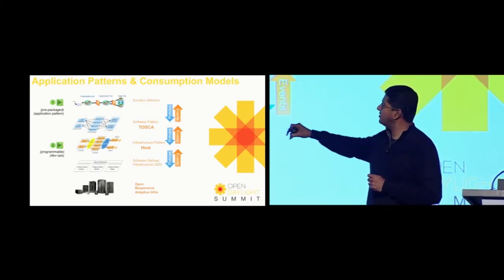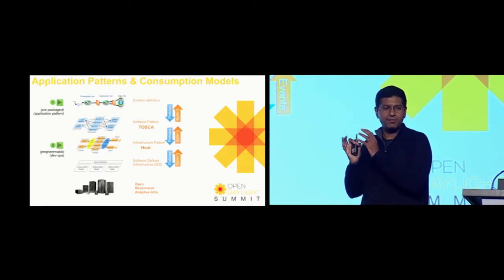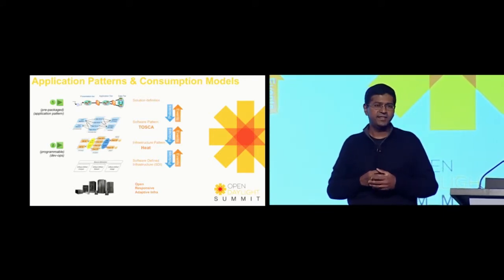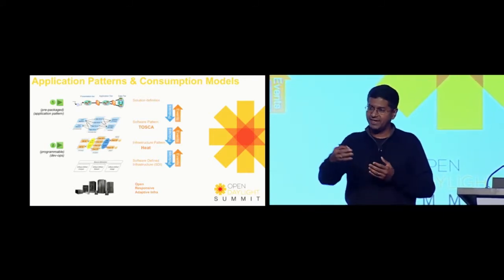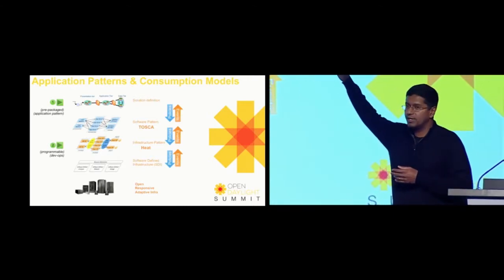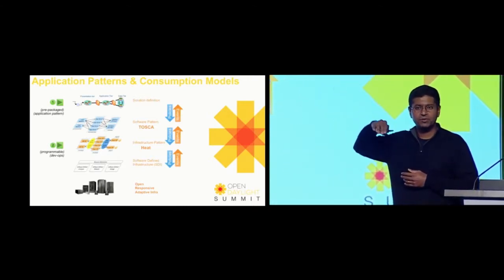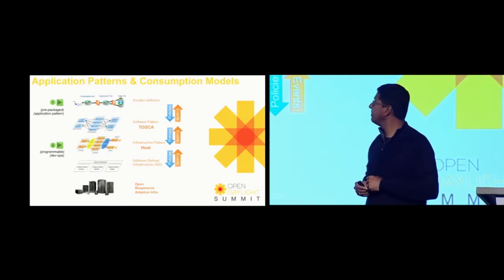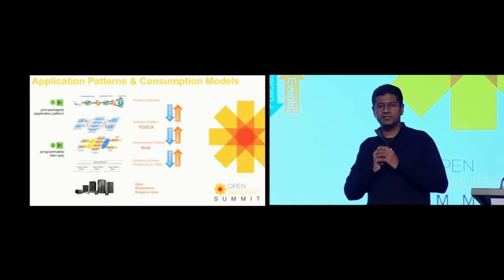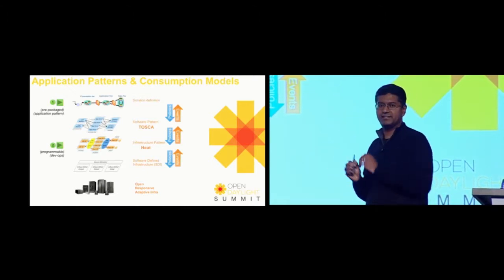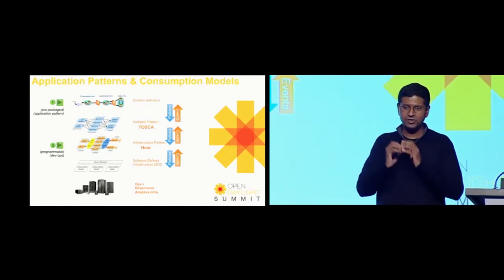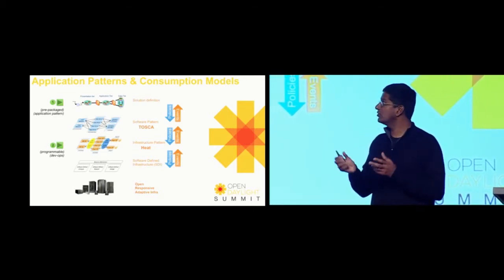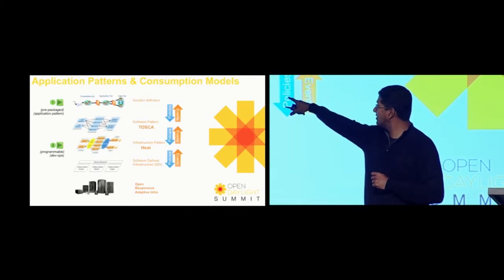So if you look at this picture, all this talks about is what happens when a line of business developer thinks of a solution, thinks of a problem he's trying to solve for his end users, and then tries to deploy it on the infrastructure. What are the steps that you need to go through? So you start from a solution definition. That's right up there, tier 1. You think about the presentation tier, you think about the application tier, the data tier, you connect them up logically, that's your solution. You're not worried about which VM to use, how to connect the VMs, which firewall to use, and so on and so forth. That happens much later in the